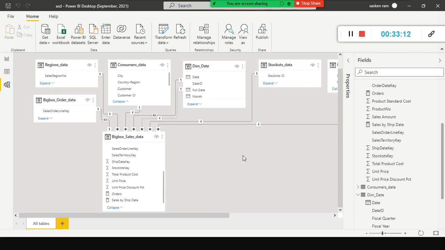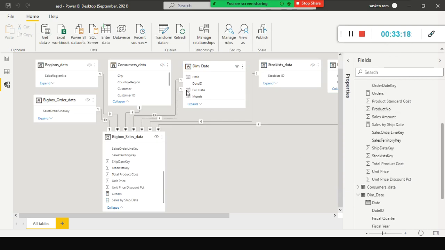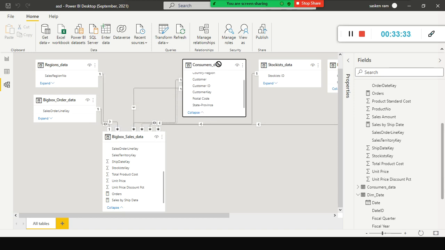Okay, fine. The next one is the active and inactive relationship I was talking about. If you look at these relationships, for example, let me expand this one. Yeah, the customer key is there, right? That's the reason it was not showing it.